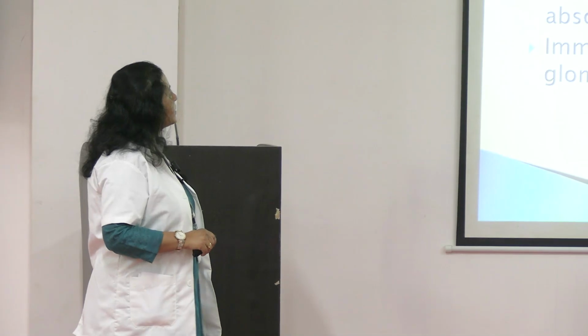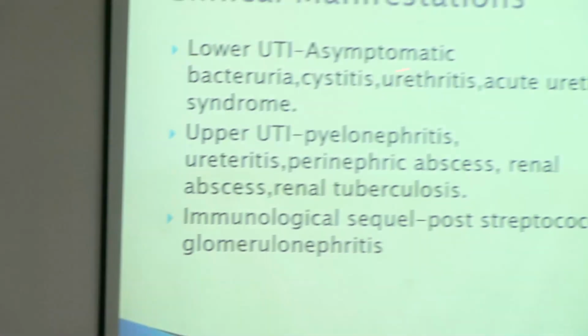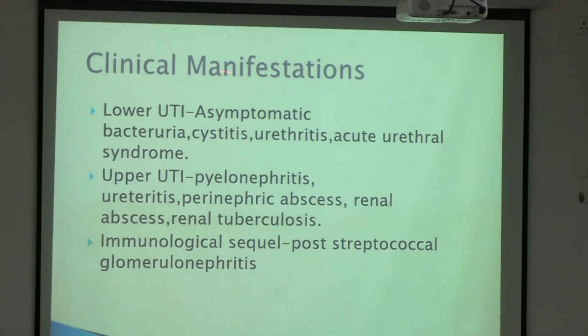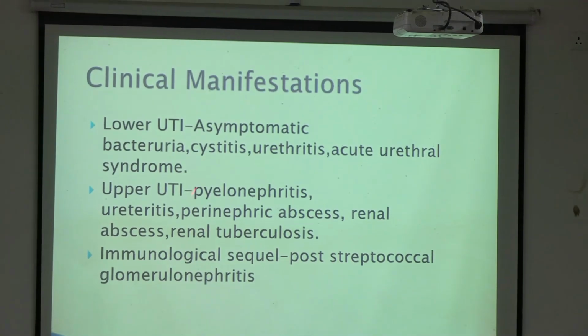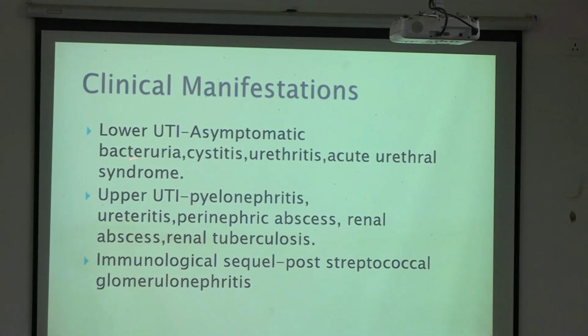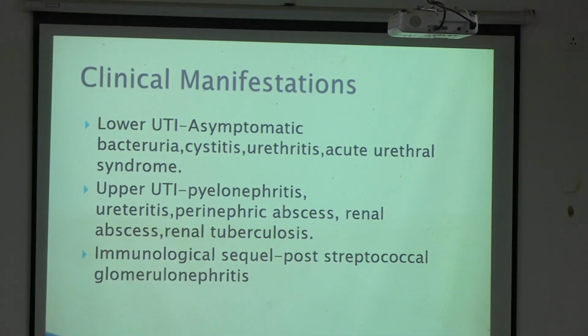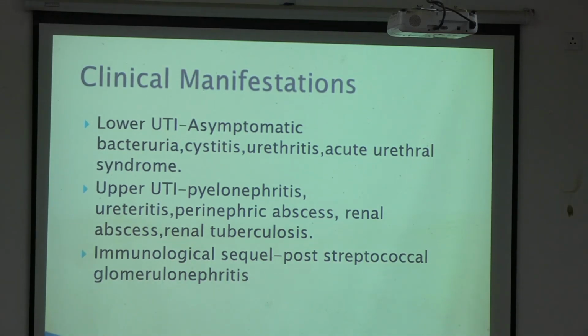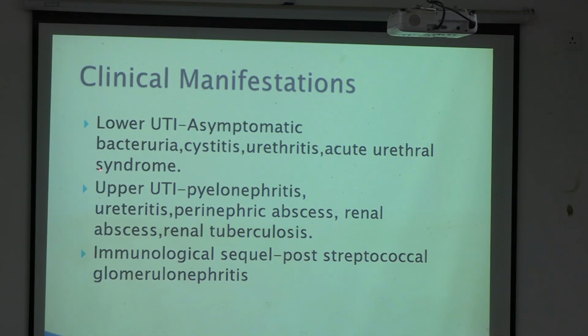Now clinical manifestations: lower UTI and upper UTI. Lower UTI includes asymptomatic cases. Few patients, as I was telling you, will not realize that they have a urinary tract infection; we call them asymptomatic bacteriuria. Then you have cystitis, urethritis, acute urethral syndrome.